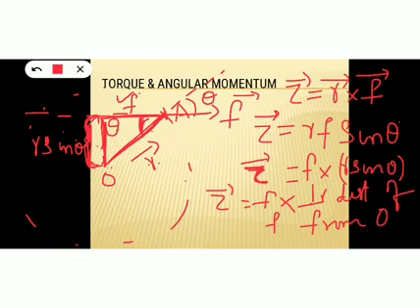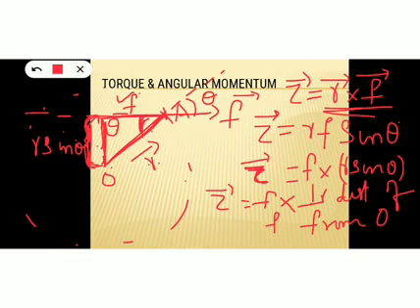Okay, so how will you define torque? Torque is defined as the product of force and perpendicular distance of this force from the point of rotation. Okay, so obviously torque is a vector quantity, and the direction of the torque is given by the right hand screw rule that you had already studied in your class 10 physics. That means the direction of the torque is perpendicular to both r and F. And if you want, you can also apply the rule of cross product here.